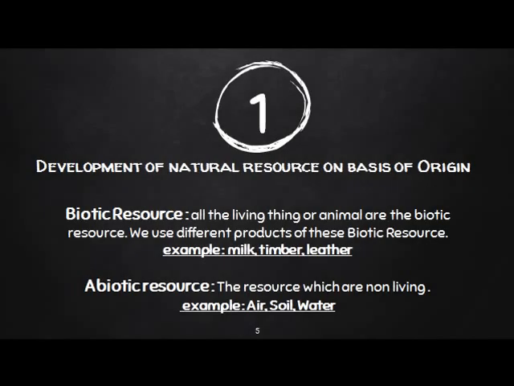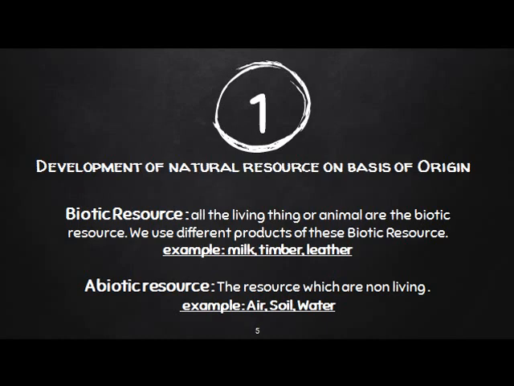Now, natural resources are classified on the basis of their origin, stock, availability, and distribution. Let's see the first option, the classification of natural resources on the basis of origin. It is divided into two main types: biotic resources and abiotic resources.